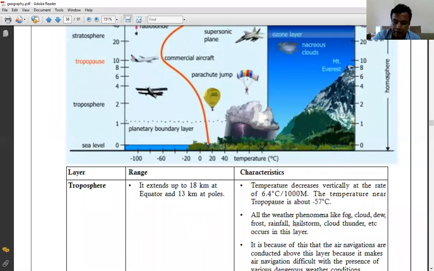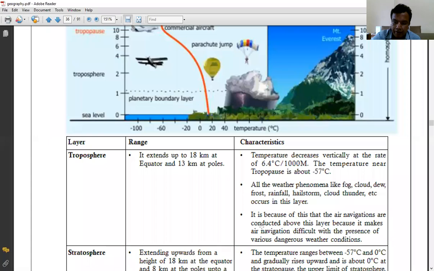It is because of this that air navigation is conducted above this layer. Second point about the characteristics of the troposphere is that all the weather phenomena like fog, cloud, dew, frost, rainfall, hailstorms, thunder, etc. occur in this layer. Why all these weather phenomena occur only in this sphere, I will discuss again sometime.